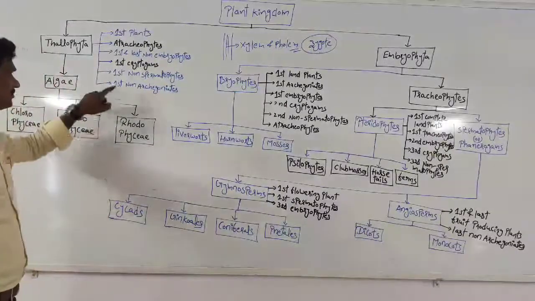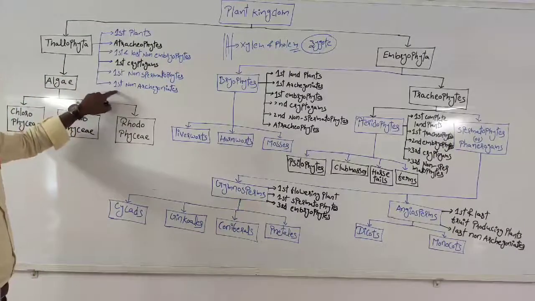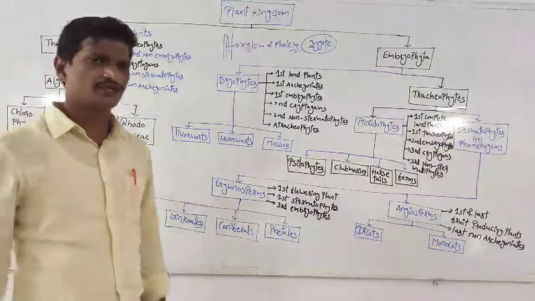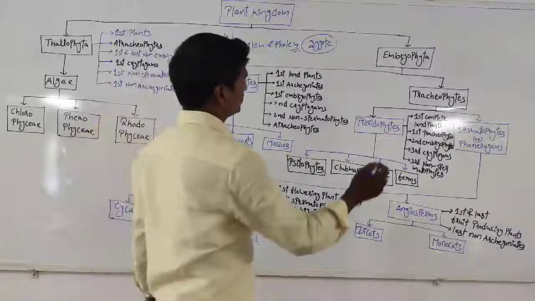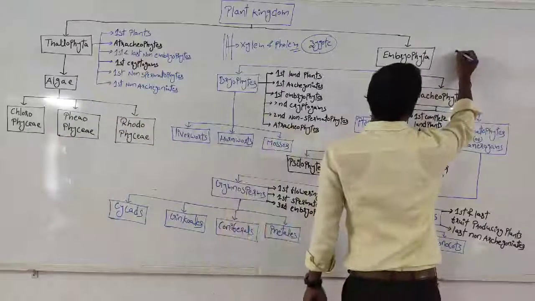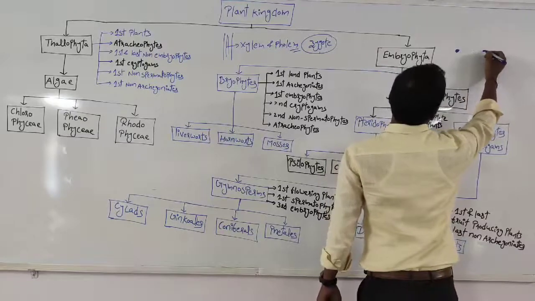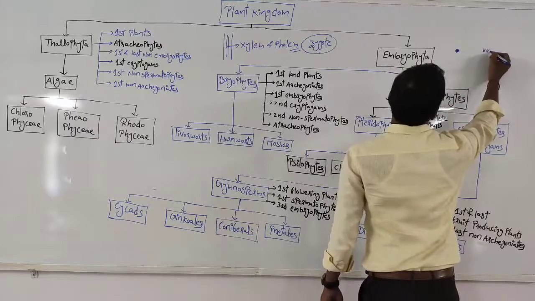And the last one, these are first non-archegoniates. Here there is a female gamete, and these are the male gametes.